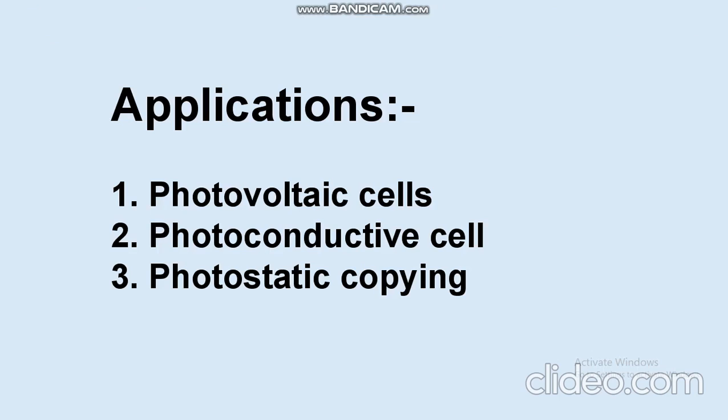First, photovoltaic cells. Photovoltaic cell is a solar cell which you might have seen. It is used to generate energy from the sunlight. Second is photoconductive cells. Photoconductive cells are light sensitive resistors in which resistance decreases with an increase in the light intensity when illuminated. Third is photostatic copying. Photostatic copying is also known as Xerox, which we use to photostat our documents.